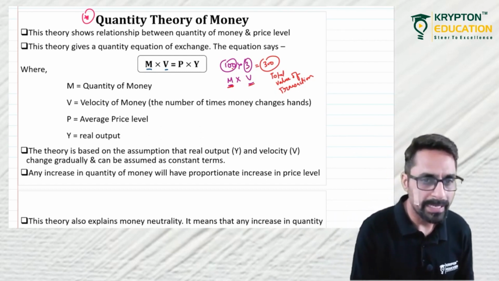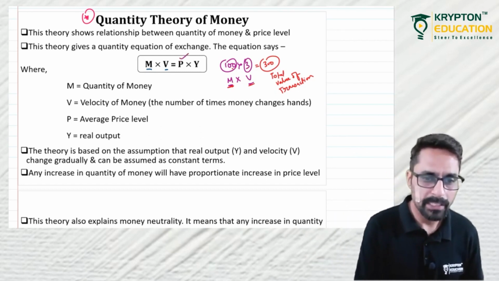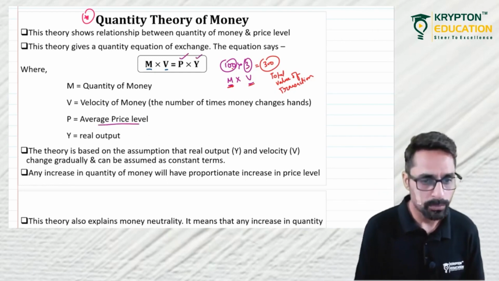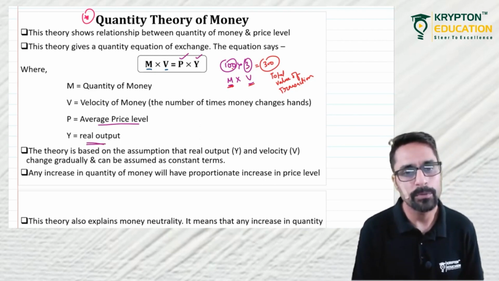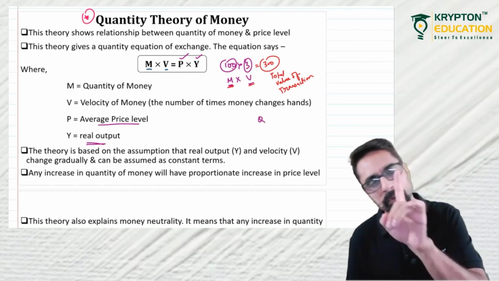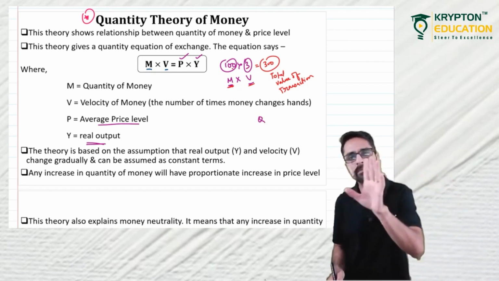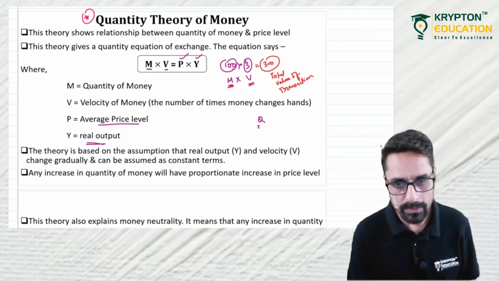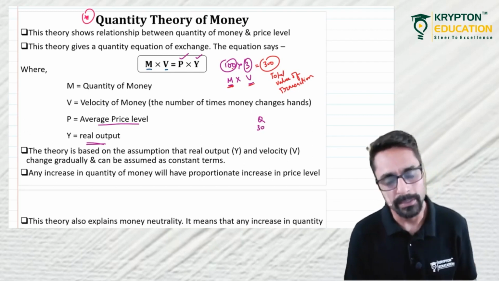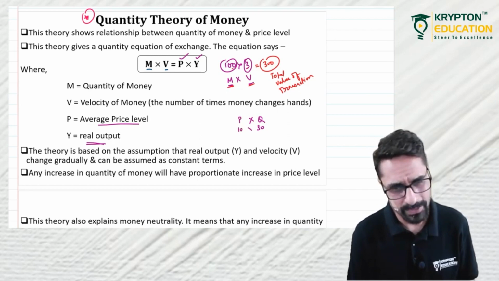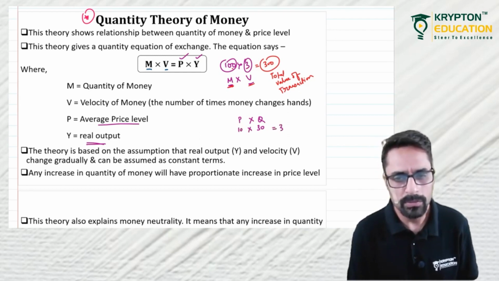Now on the right hand side we have P. P is nothing but the average price level, you may call it inflation, and Y is the real output, the quantity of goods and services which you are producing. So if the quantity of goods and services which you are producing is say Q, and just assume that we are producing only one article, say 30 units of that article, and the price of that article is say 10 rupees, just to simplify. So this is also 300.